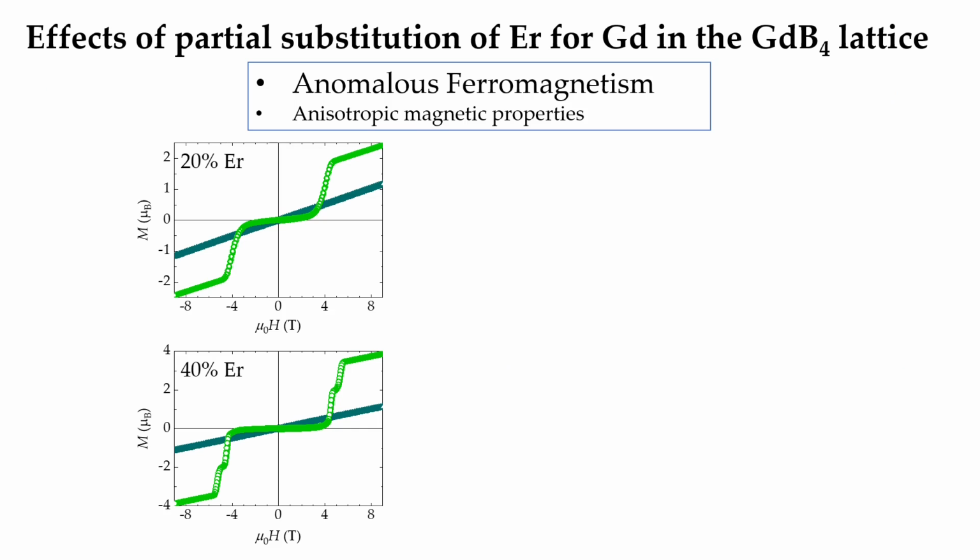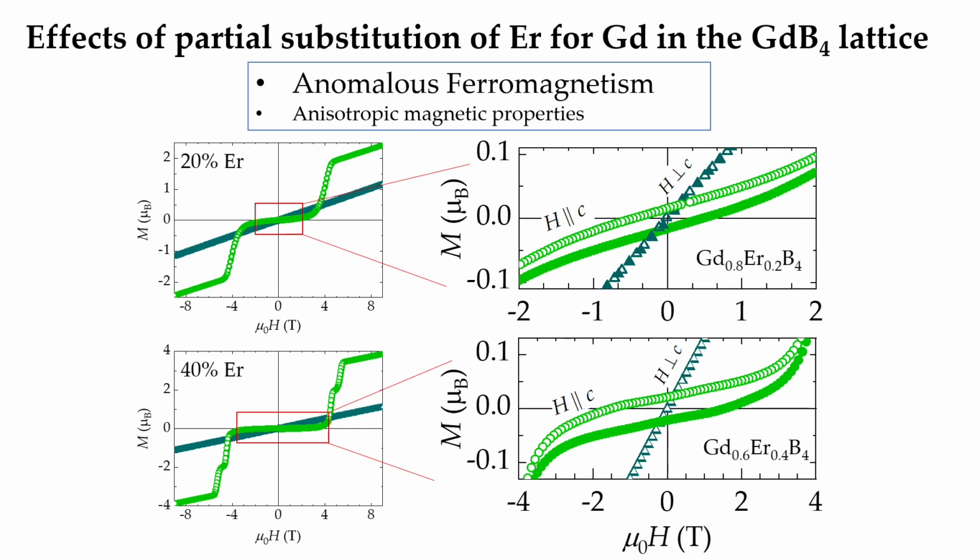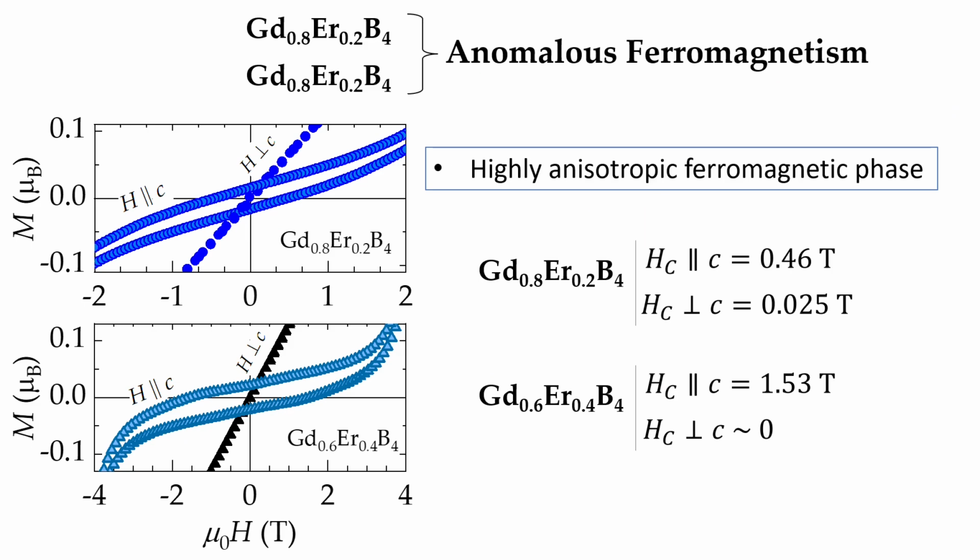Finally, we observed the establishment of a ferromagnetic phase in both samples, with 20% and 40% of erbium, being much more pronounced along the C-axis. Significantly high values for the coercive fields are observed along the C-axis, which coincides with the z-axis for erbium tetraboride. These intriguing features are likely due to the competing anisotropies.